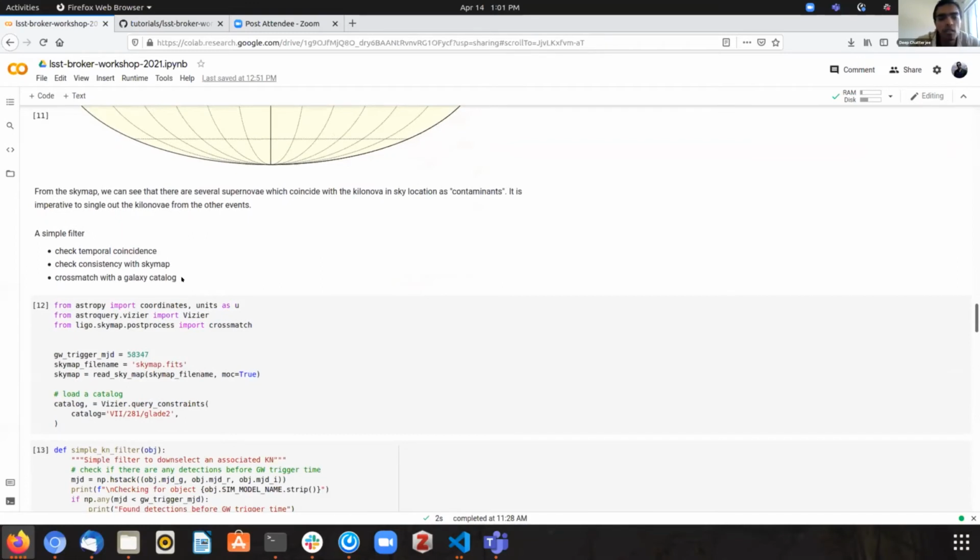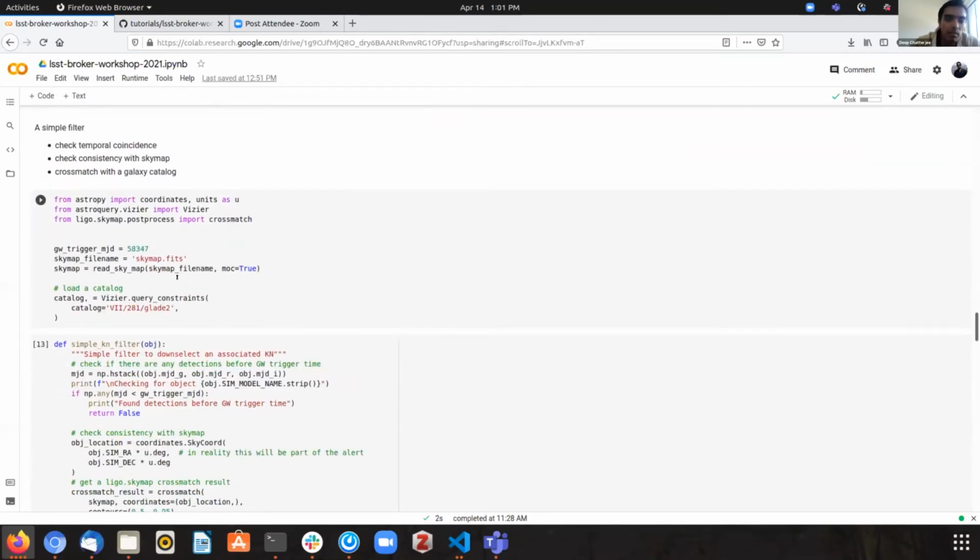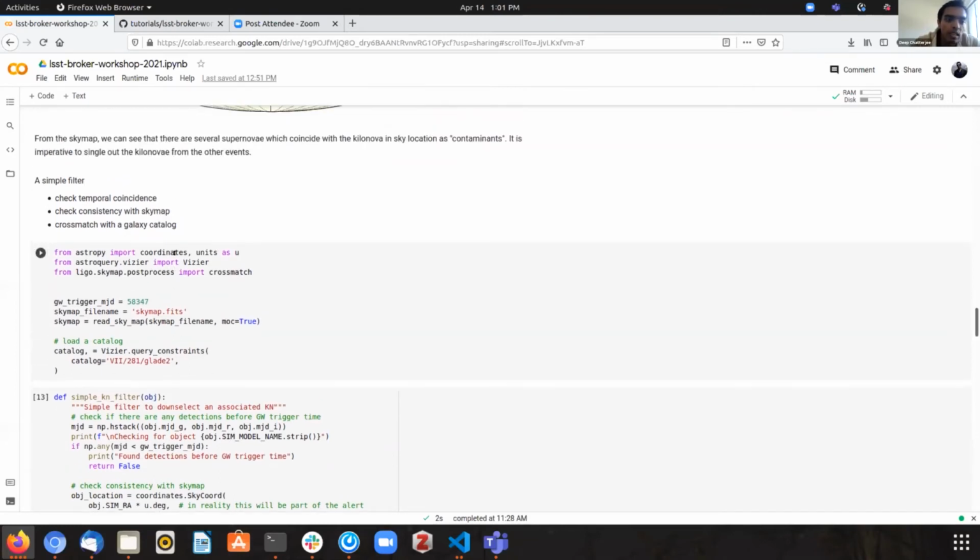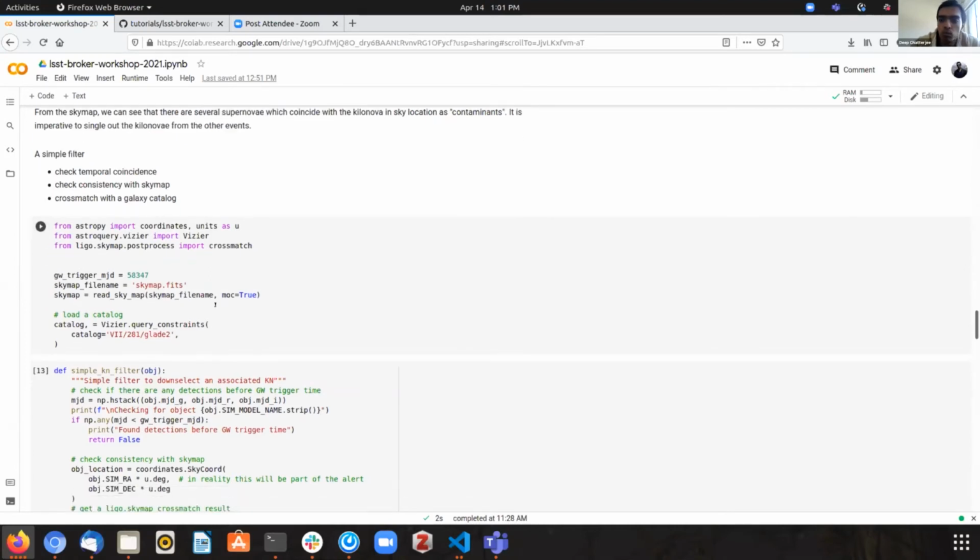So over here, I'm not going to demonstrate any of the Antares API because that has been demonstrated in other talks as well. What I'll mention is a simple filter that could potentially down select this. And the idea will be very simple. You will look for a temporal coincidence with the gravitational wave trigger time, check for consistency with the sky map, maybe associate with the galaxy catalog to find out where the nearest galaxy is.